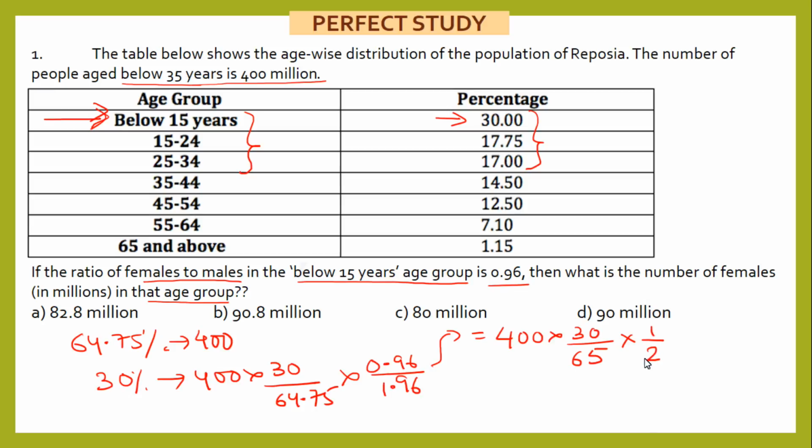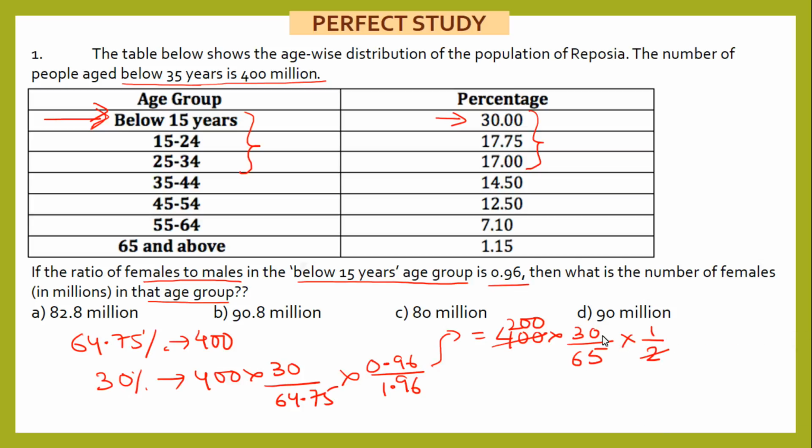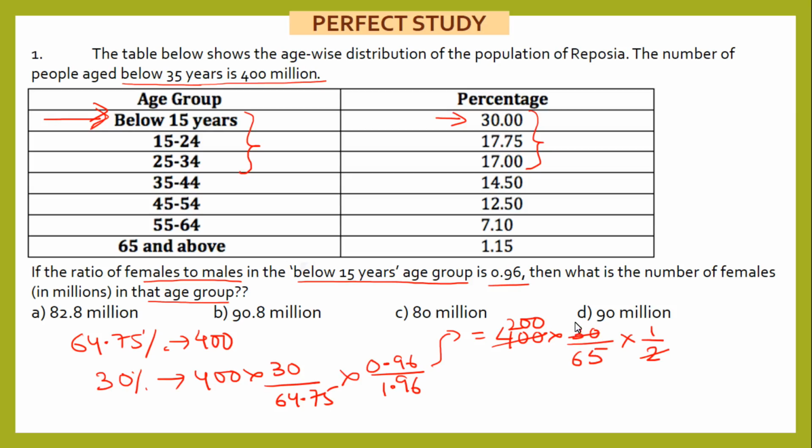So we'll do that adjustment at the end. This will give me 200, this will give me 6, and this gives me 13. So this is 1200 divided by 13. That will give me around 90.2.